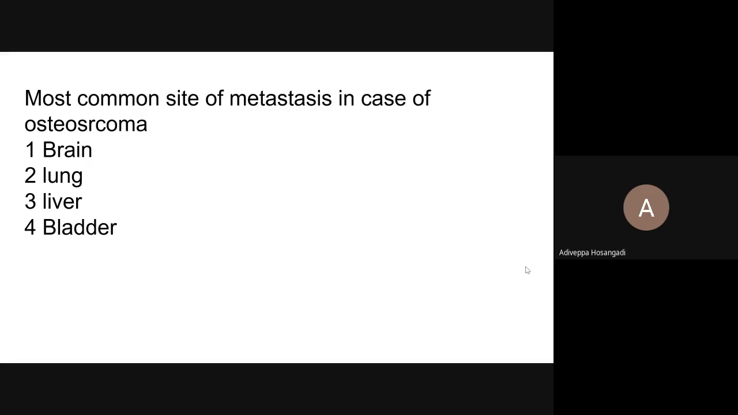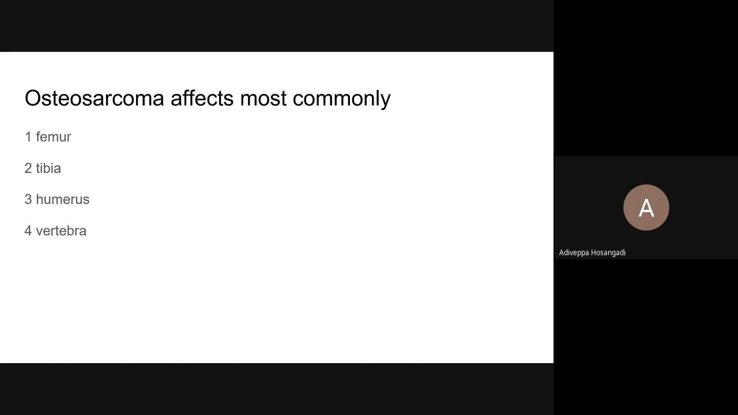Most common site of metastasis in case of osteosarcoma: brain, lung, liver, bladder? Lung. Invariably, for all tumors in the body where there is hematogenous spread, the primary filter is the lung. So for the most common tumors which spread through the hematogenous route, the first site of metastasis is lung. That same rule applies even for osteosarcoma.